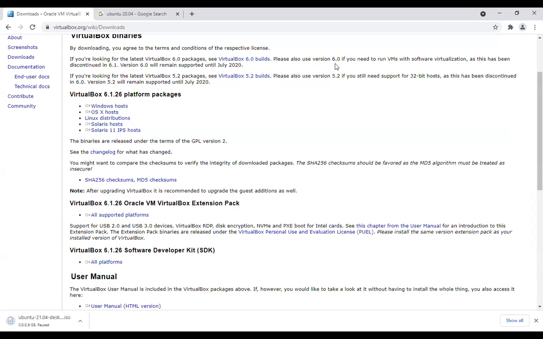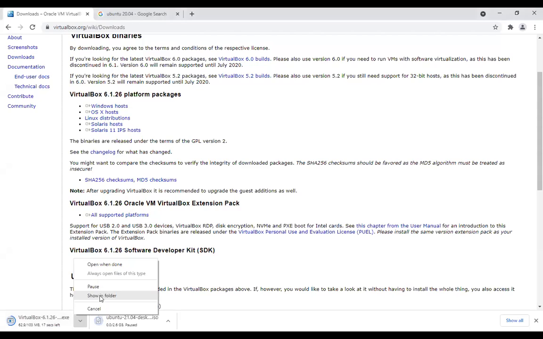Recently I am working on Windows 10. Then I will click on Windows hosts. It will take a few minutes. Now on the left side of my browser, there is a process of downloading, that is VirtualBox 6.1.26, an executable file, that is .exe file.